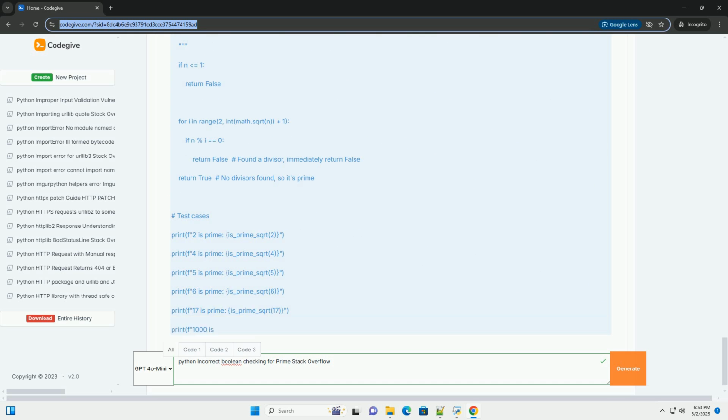Use break or return for early exit. Optimize your code by exiting the loop or function as soon as you determine the number is not prime. Test thoroughly. Use a variety of test cases, including small primes, composite numbers, and edge cases like 0, 1, and 2, to ensure your code is working correctly.